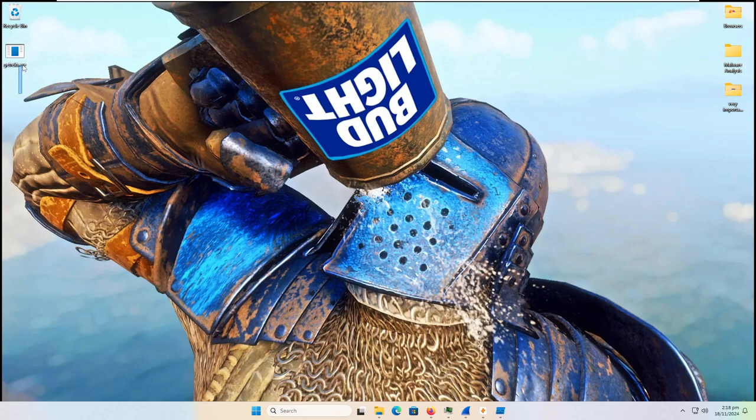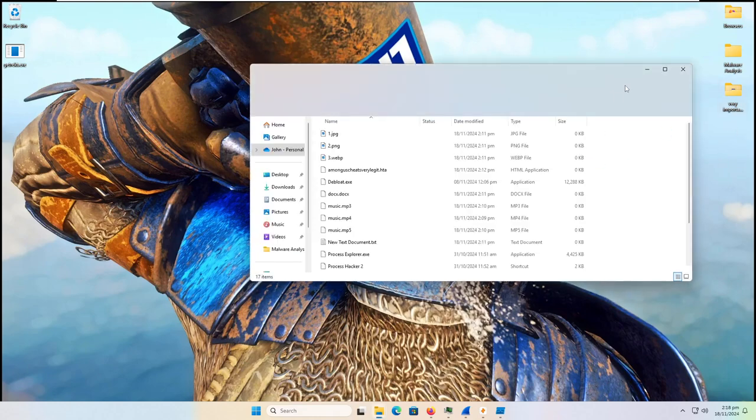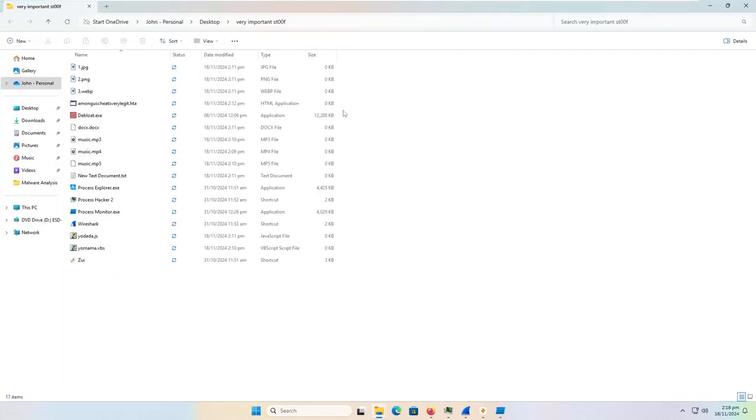Now, if we take a look here, this is our malware sample, but if you look over here, we have 3 folders now, and this one is very important, Stoof. So if you look in here, we do have some executables, but we've also got a JPEG, PNG, a WebP, HTA, a docx, MP3, MP4, and because I just wanted to see what it would do, an MP5, .txt, a .gs, a .vbs, and that is it. So we'll see how many of these it encrypts, but obviously it's not just going to encrypt the things in this folder, it's going to encrypt everything on the computer.